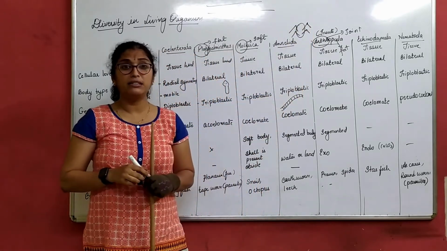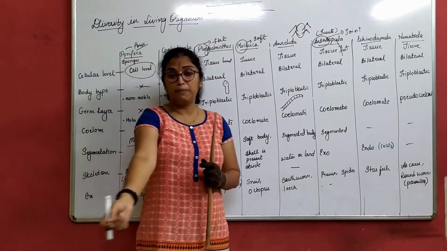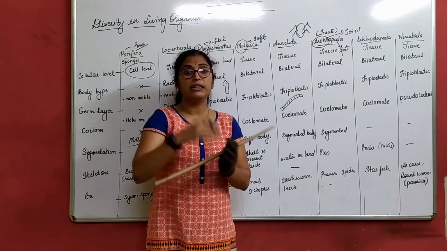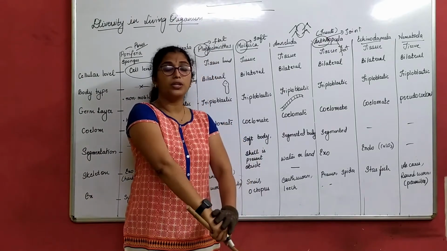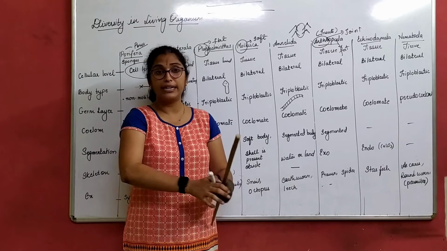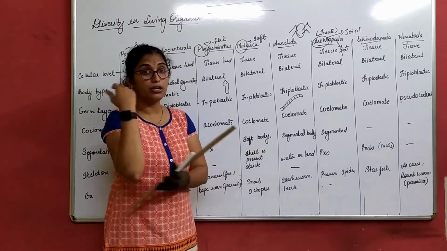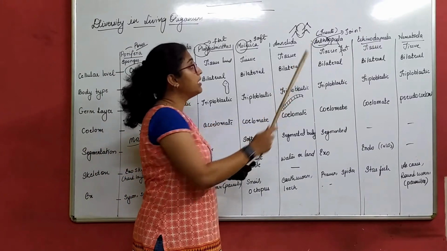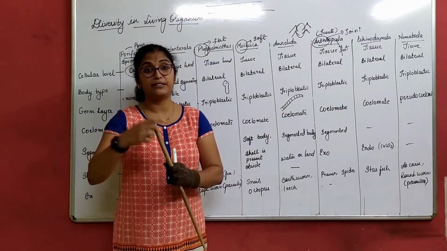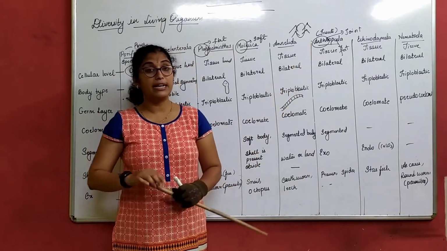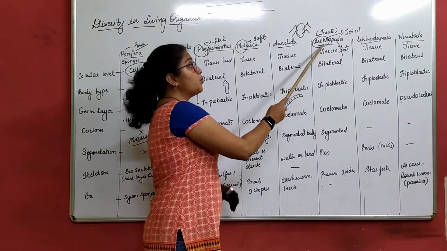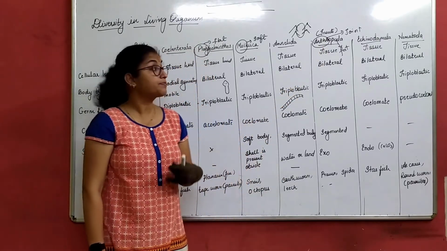Take a spider, take a mosquito. For example, if this is my hand, is my hand straight from here to here without any joints? No, right? I have a joint here which I am able to move. Similarly, they have joint feet. Those are called appendages. That is why the name Arthropoda.